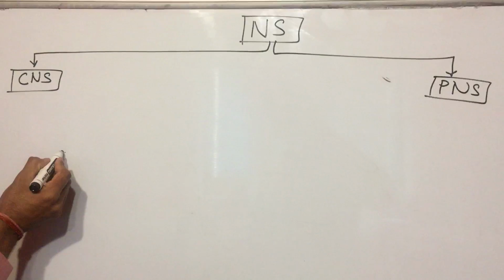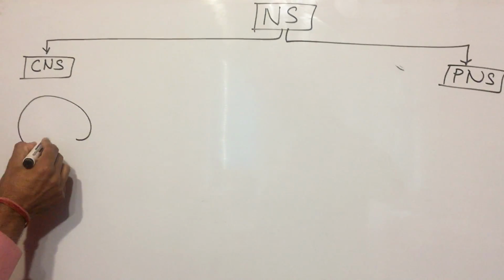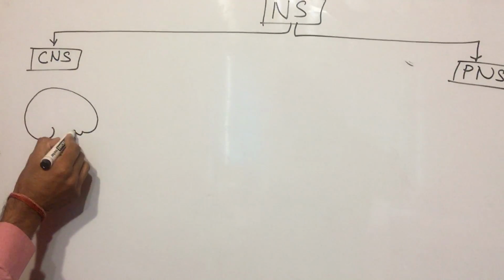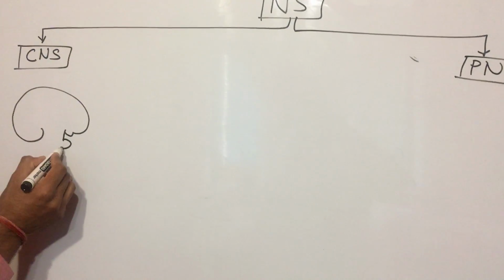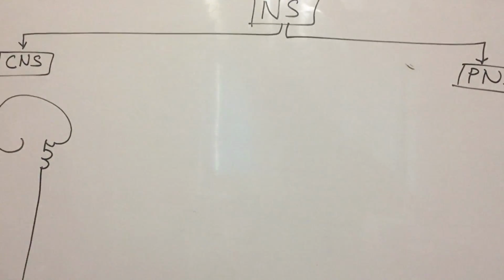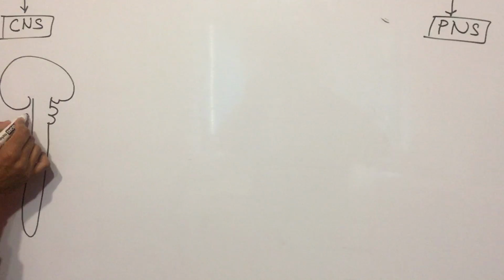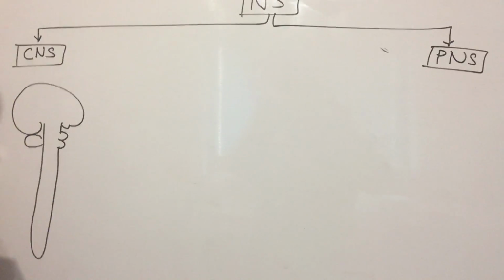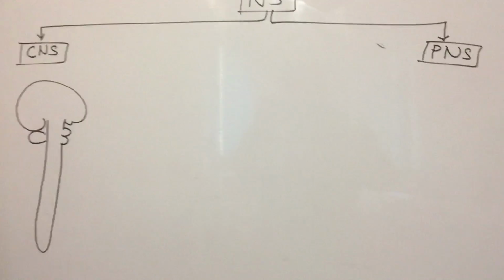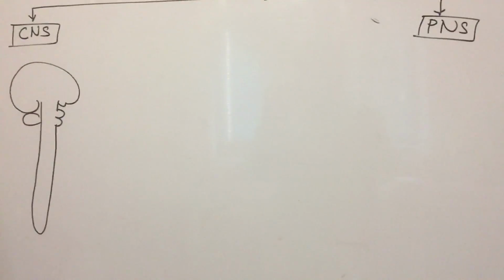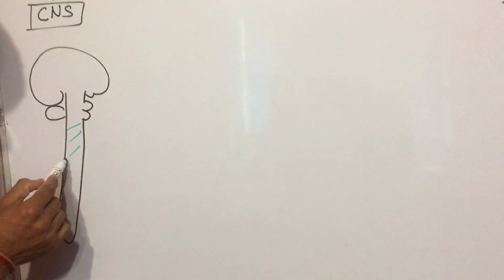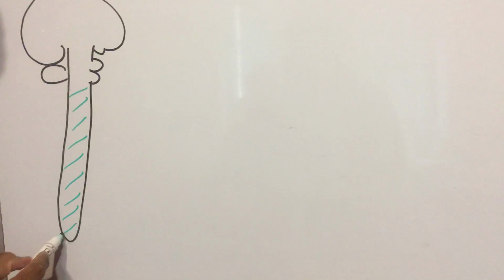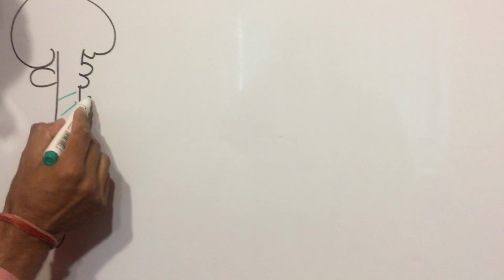Okay, brain and the spinal cord. I am doing shadow with the green pen. This area is the spinal cord.